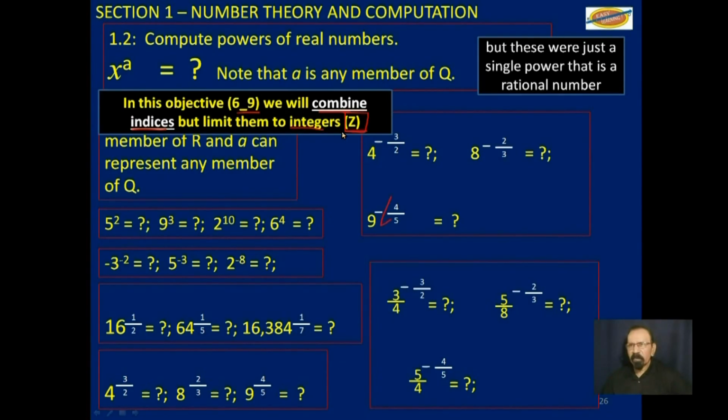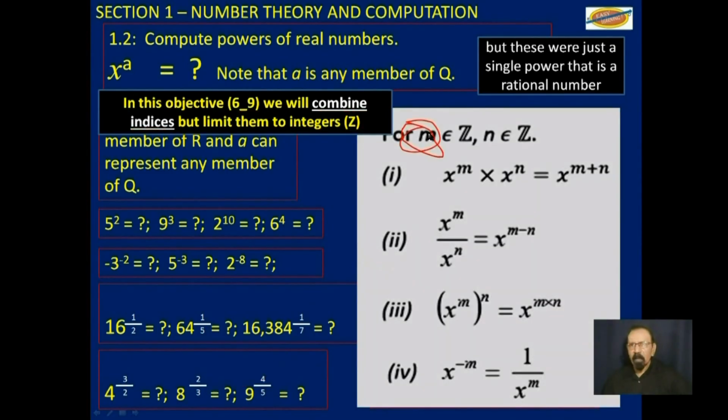So we won't have to deal with things like that and that in this objective, and even this fraction. We will just deal with integers, which would be the negative and positive whole numbers. No fractions. So m and n are members of integers.